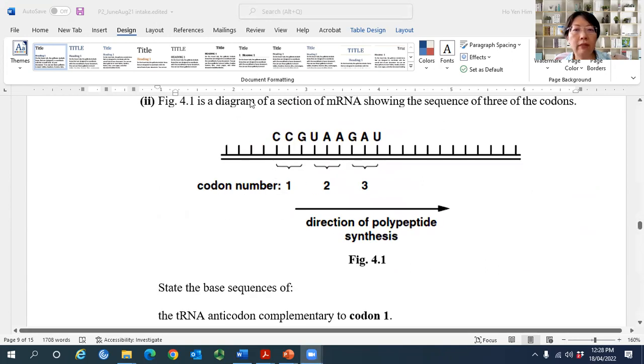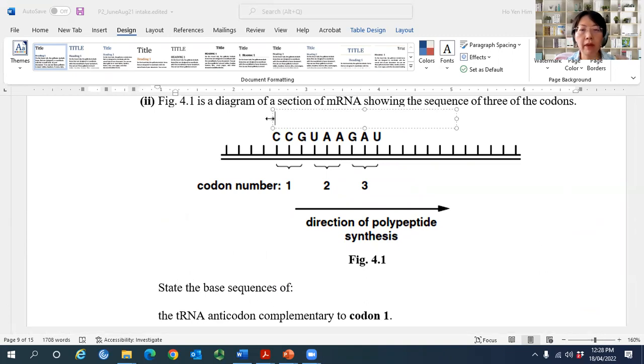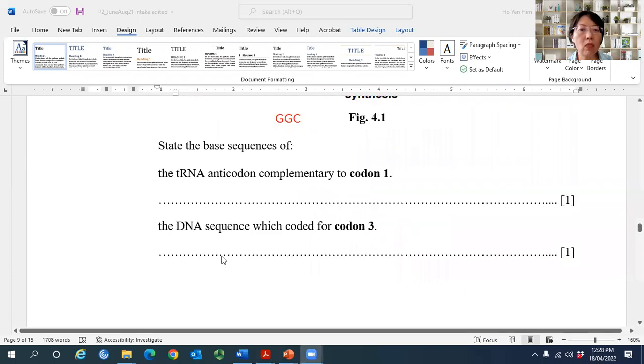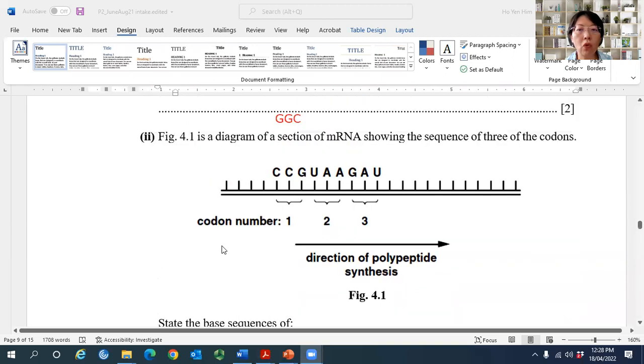For codon 1, the tRNA anticodon must be complementary, so it's GGC. Very easy. First answer is GGC.